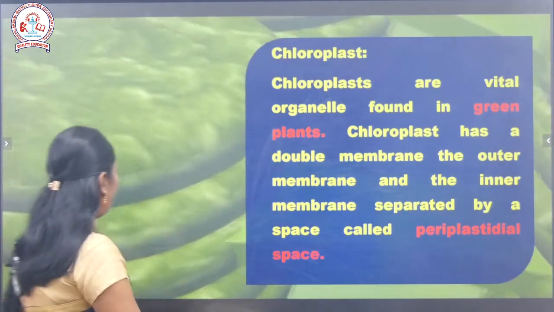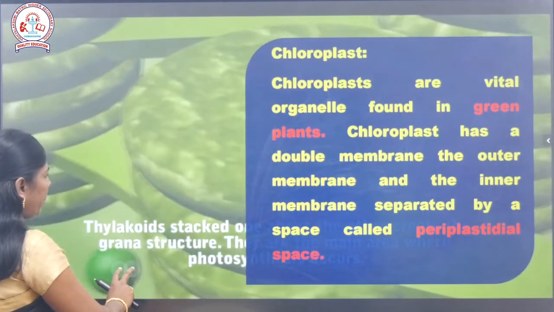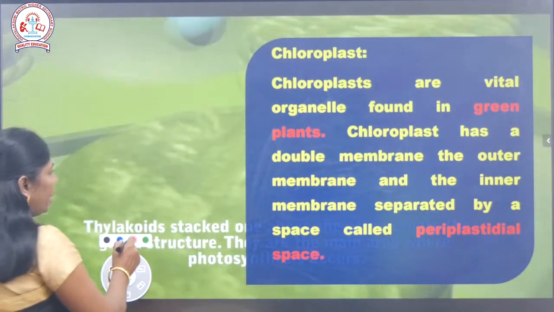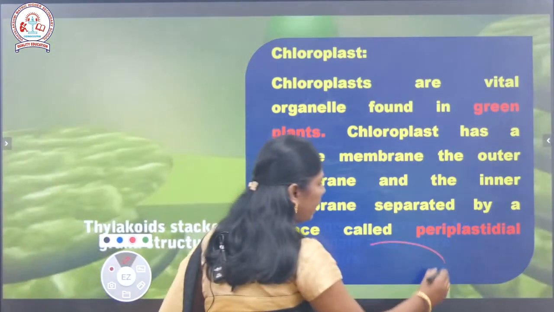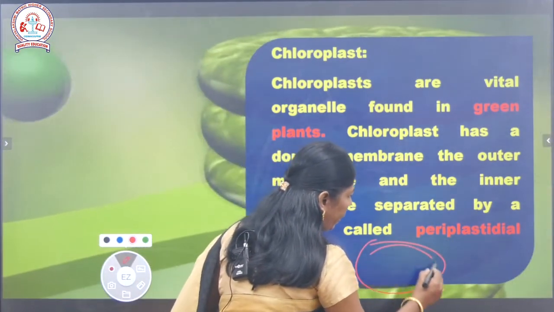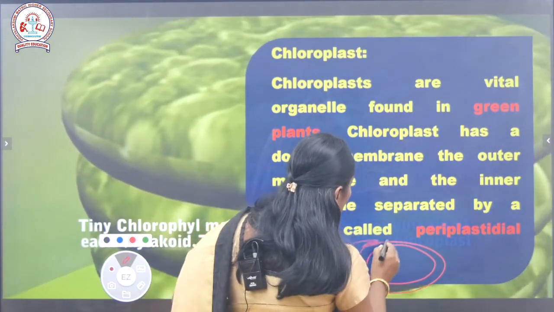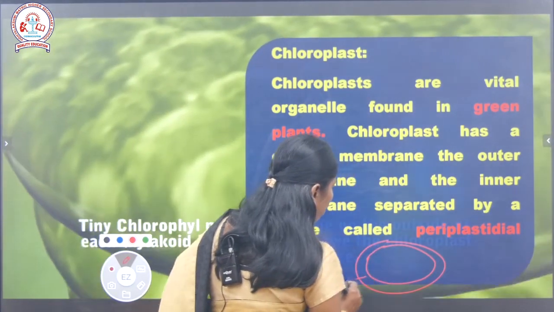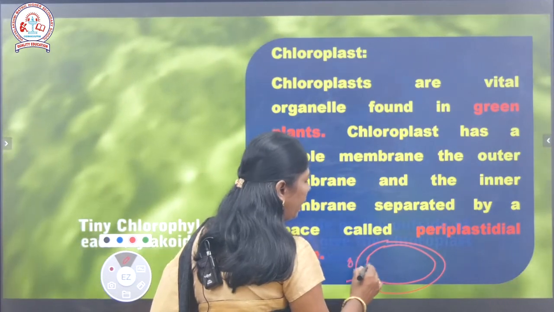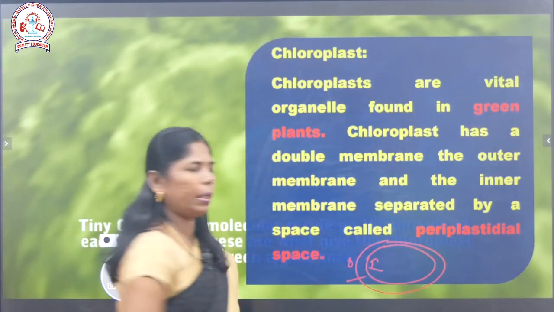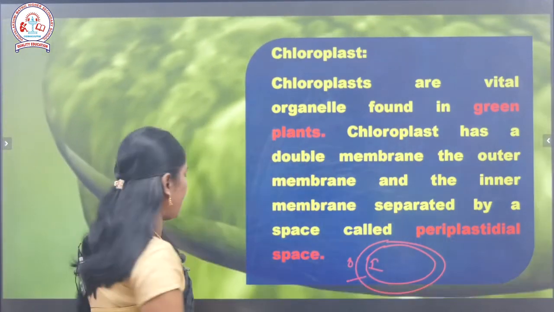So what do we call the space between the two membranes? This is the chloroplast, so it has a membrane. What is in it? The space between the two membranes. This is the outer membrane, this is the inner membrane. This space we call the periplastidial space.